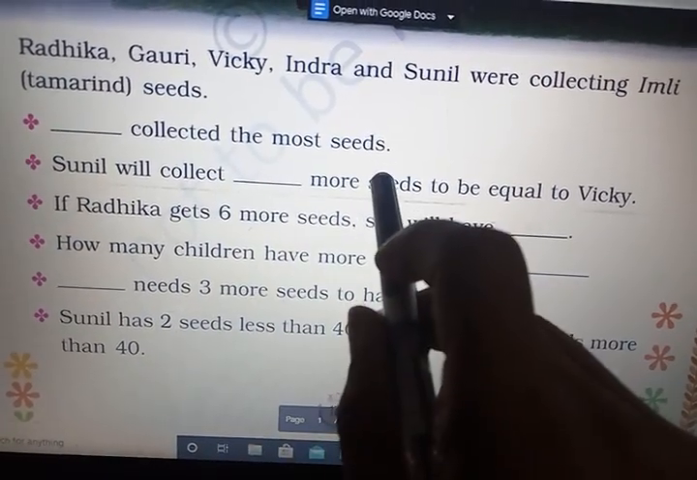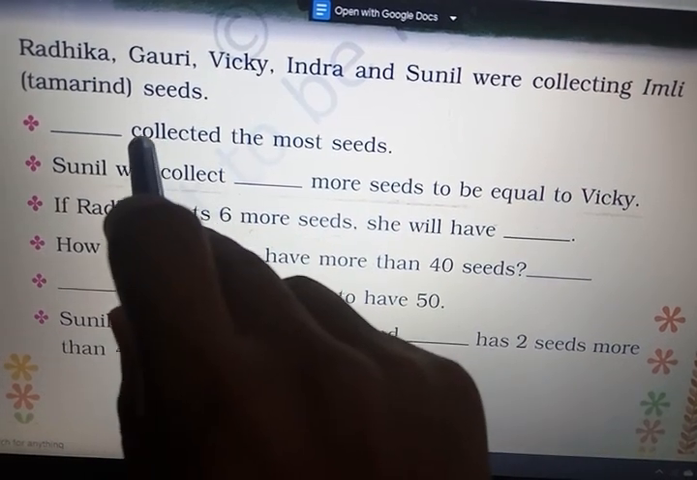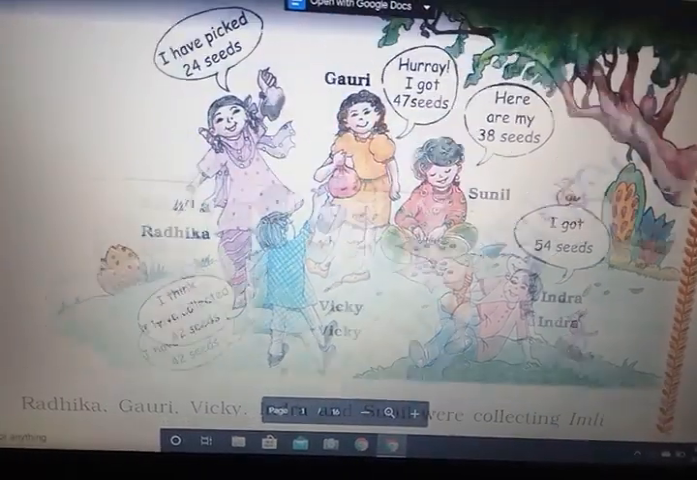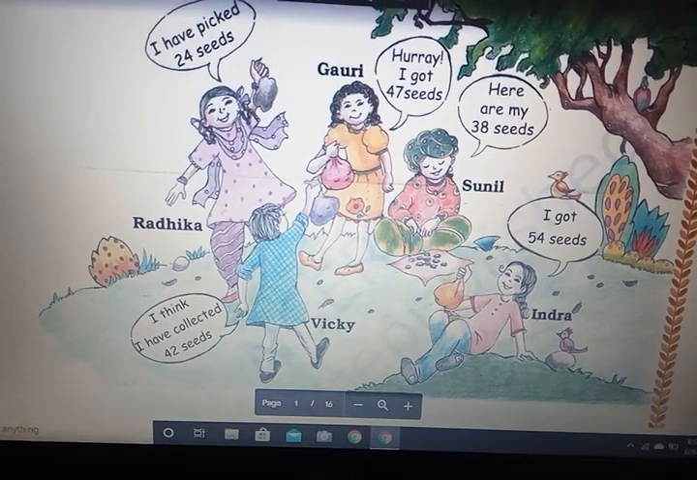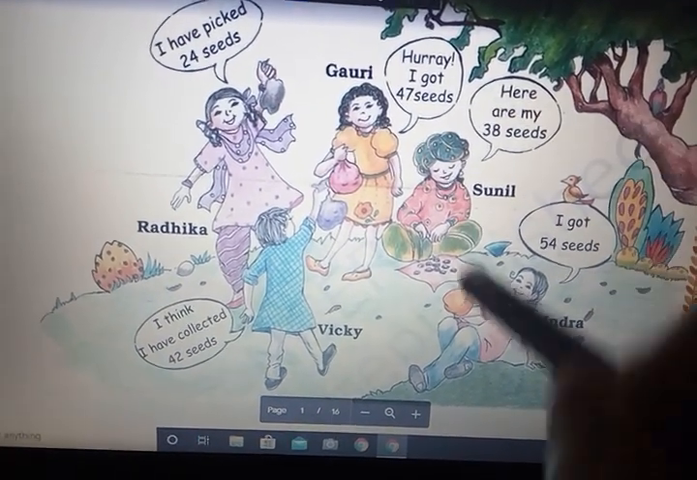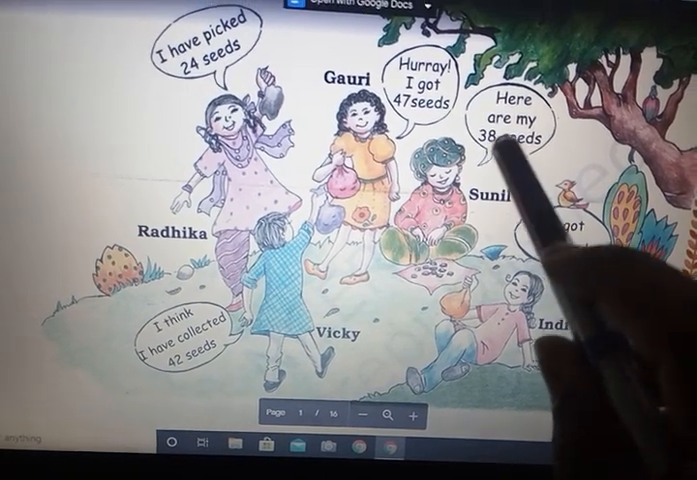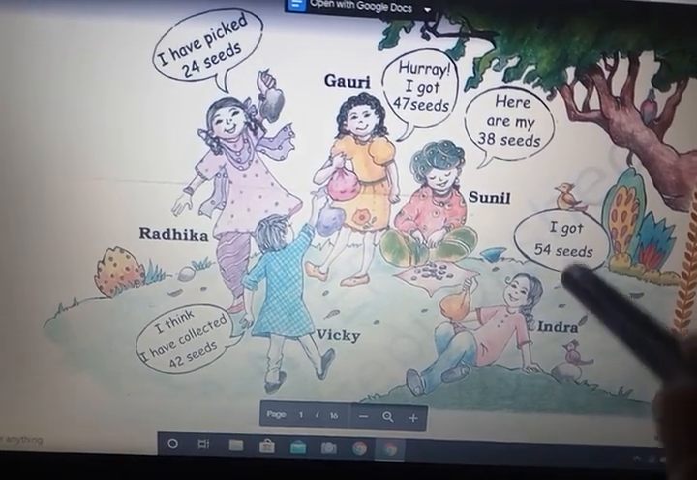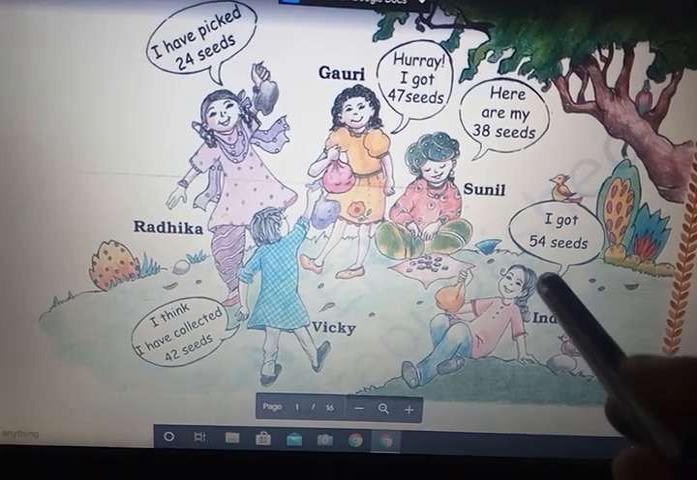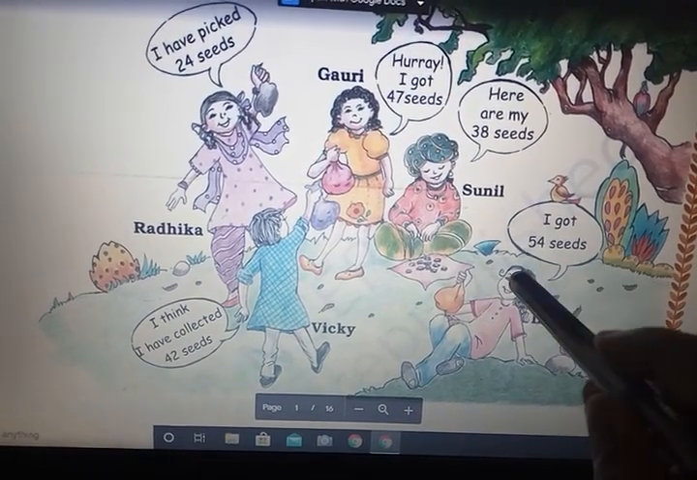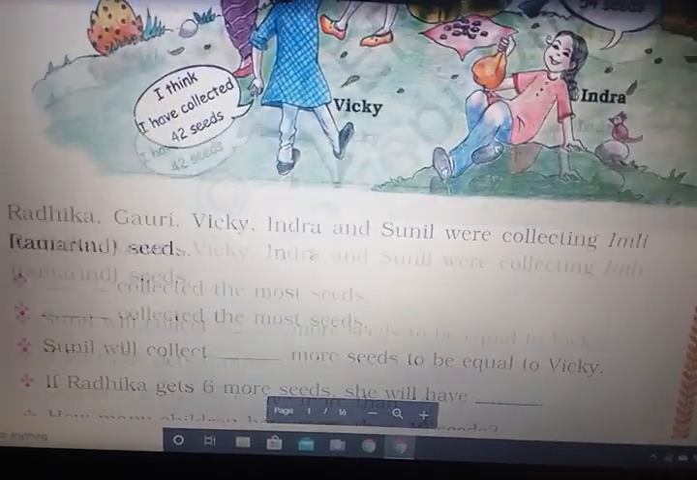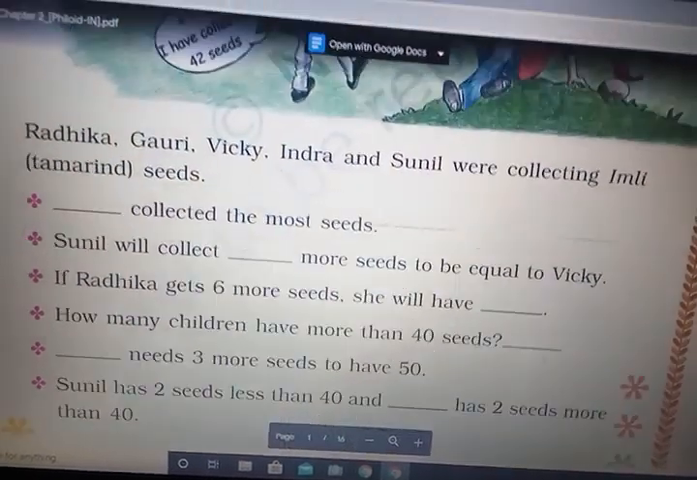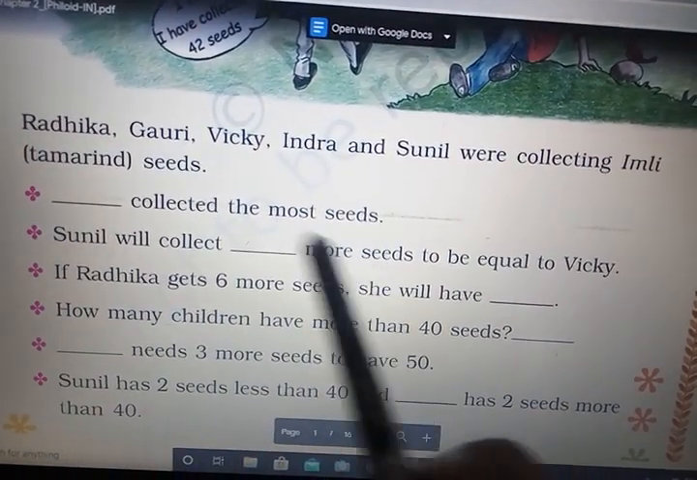Collected the most seeds means which child collected the most seeds. Look here in this picture and tell me which child collected more seeds. It is 54, 38, 47, 24 and 42. Tell me which is more. Okay. Answer is 54. Yes. And who collected? Indra. So answer is Indra collected the most seeds.